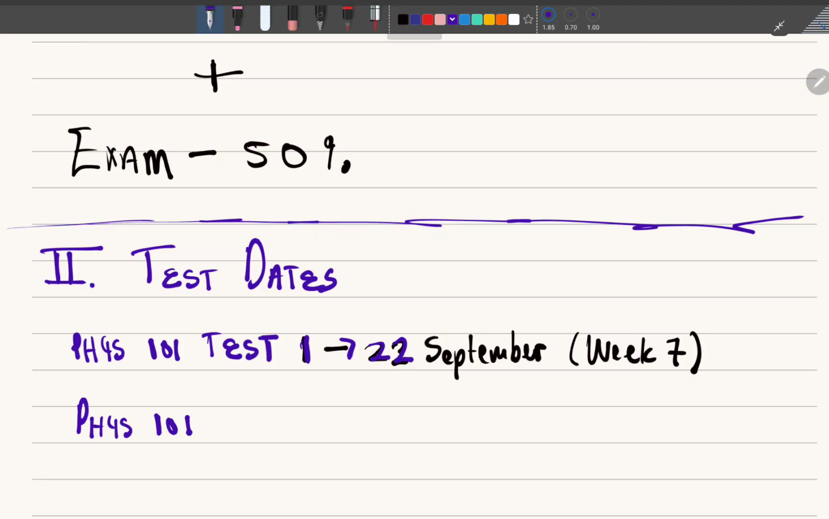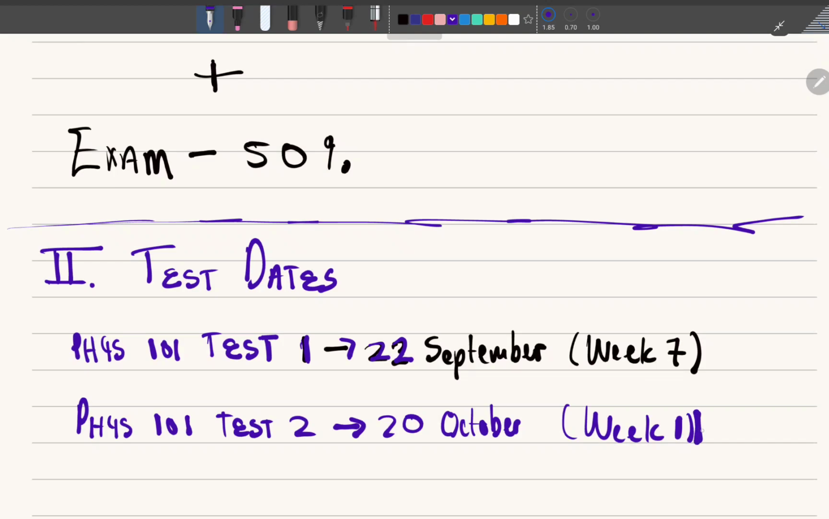And then you're going to have physics 101 test 2. Test 2 is going to be now in October, towards the last half of October, last third of October. So it's 20 October. This is going to be it, and it'll be in week 11. So here are some important dates.